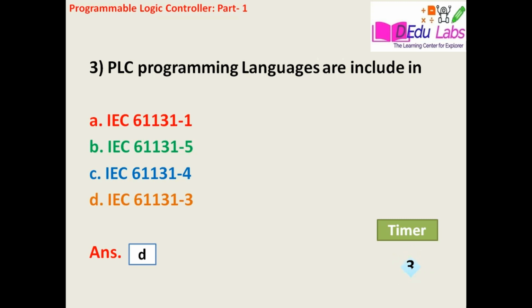First one, ladder diagram or ladder logic, that is called LD. Second one, function block diagram, FBD. Third one, sequential function chart, that is SFC. Fourth one, structured text, that is ST. And last one, IL, that is instruction list.